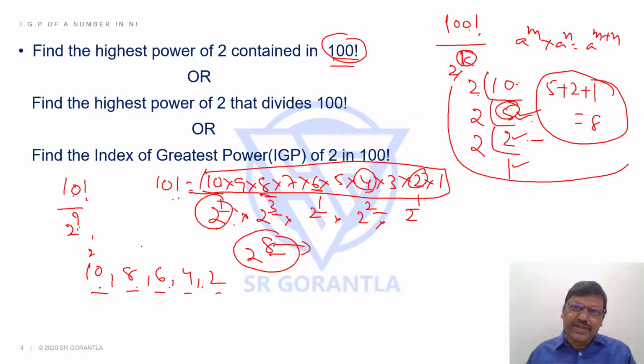Out of these 5 numbers, how many numbers can give you 2 square, or 1 more 2 extra? 8 can give you, 4 can give you. Because 10 has got only 2 power 1, you have separated it. It doesn't have any more 2. But 8, yes, it has. Out of these 2 numbers, how many can give you 1 more 2 extra? 4 cannot give you. Already you have taken one 2 here, one 2 here, gone, 2 square gone. But 8, you have taken 1 here, 1 here. 8 is 2 cube. It can give you 1 more 2. That's why 1 number. So this 1 stands for this.